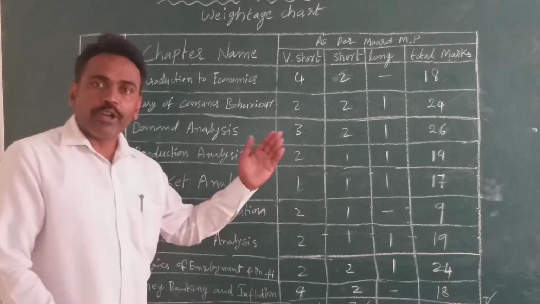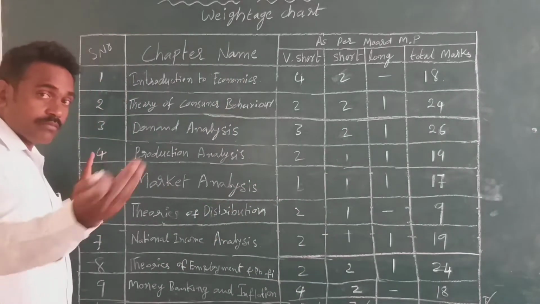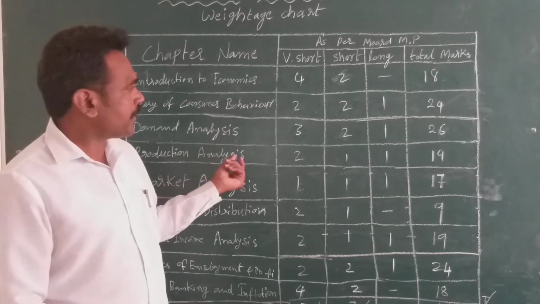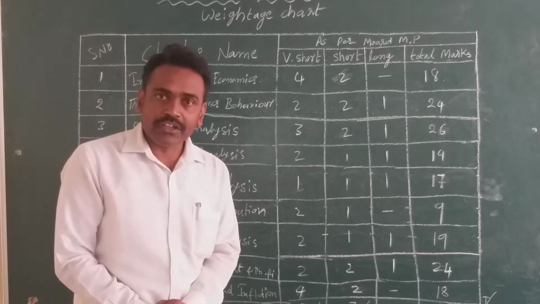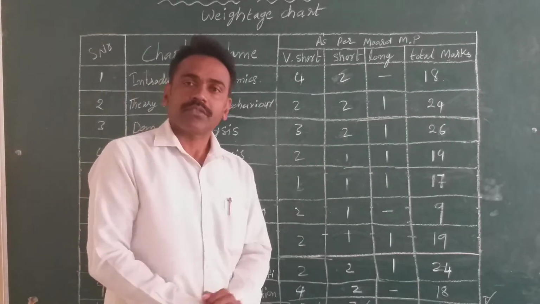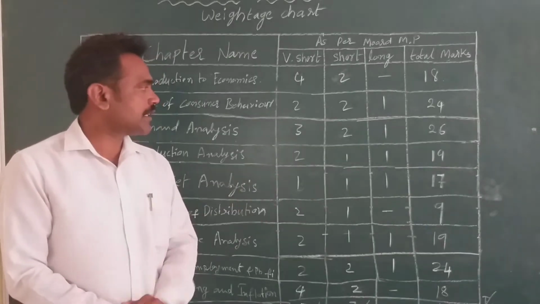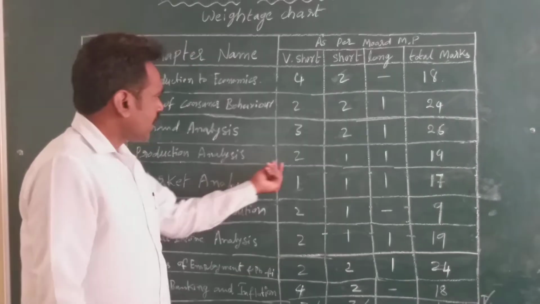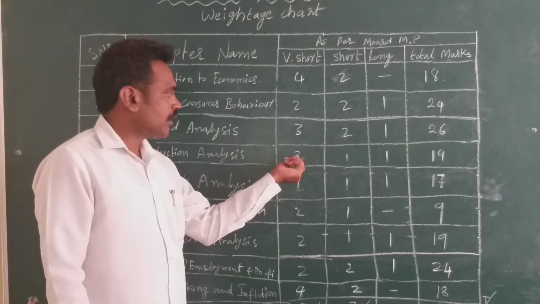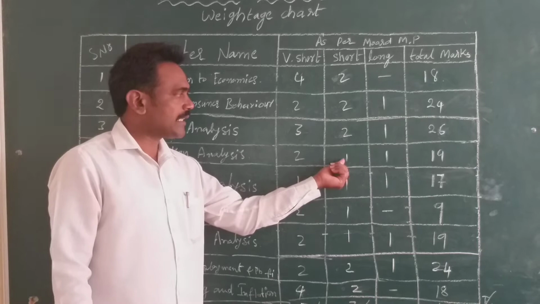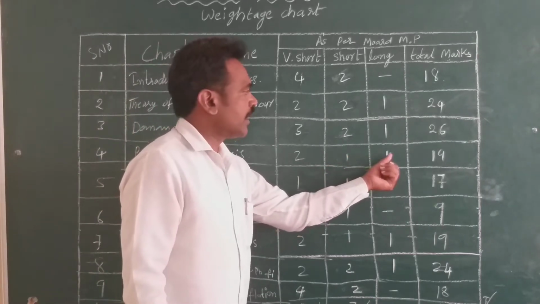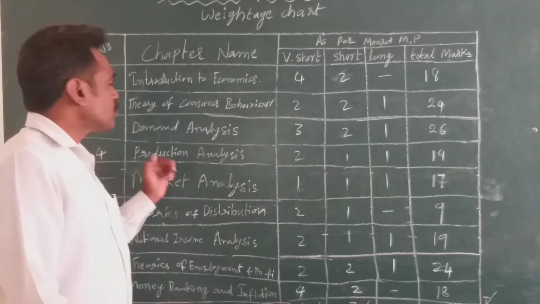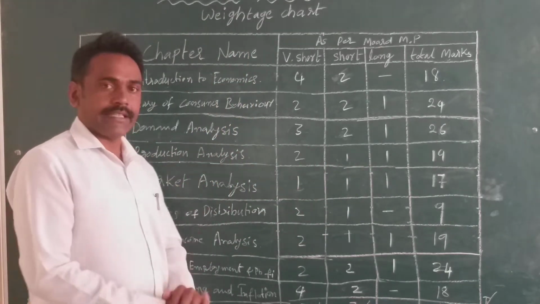And next is the 4th chapter, Production Analysis. In this chapter, 2 very short answers, 1 short answer and another 1 long answer. Two twos are 4, 1 five marks and another 10 marks. The total is 19 marks from the 4th chapter, Production Analysis.